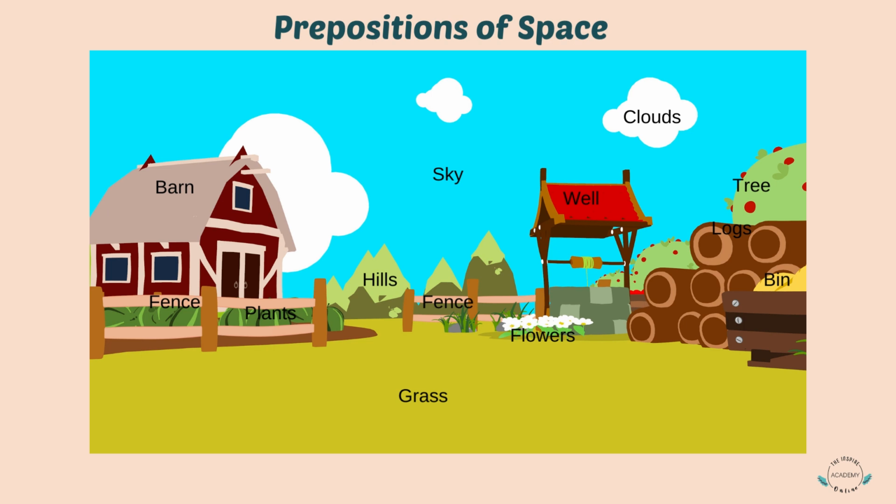The fence is in front of the plants. The plants are in front of the barn. The barn is behind the plants, and the barn is behind the fence. The hills are behind the barn.